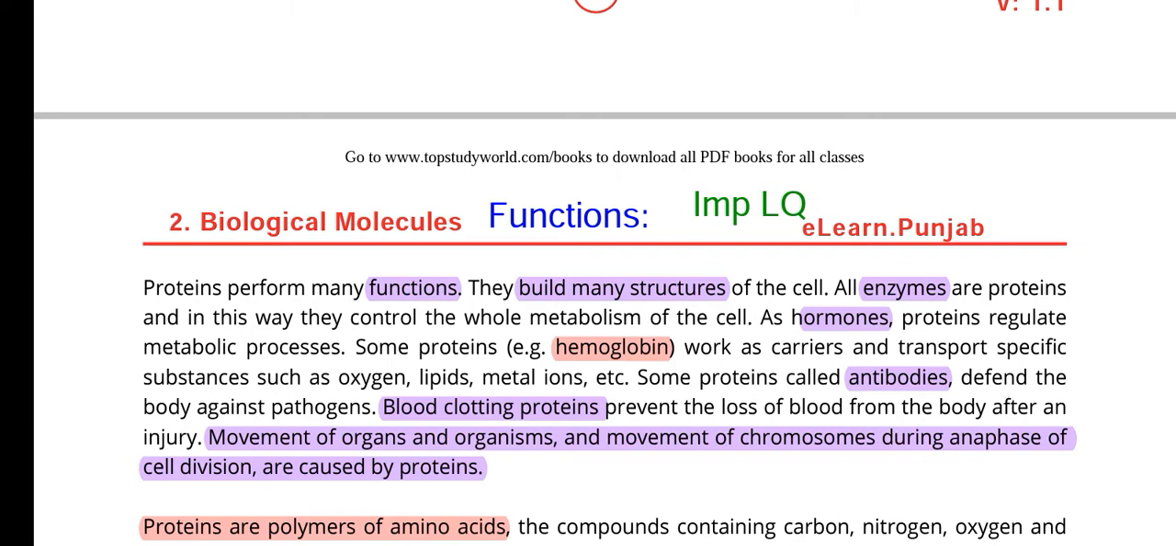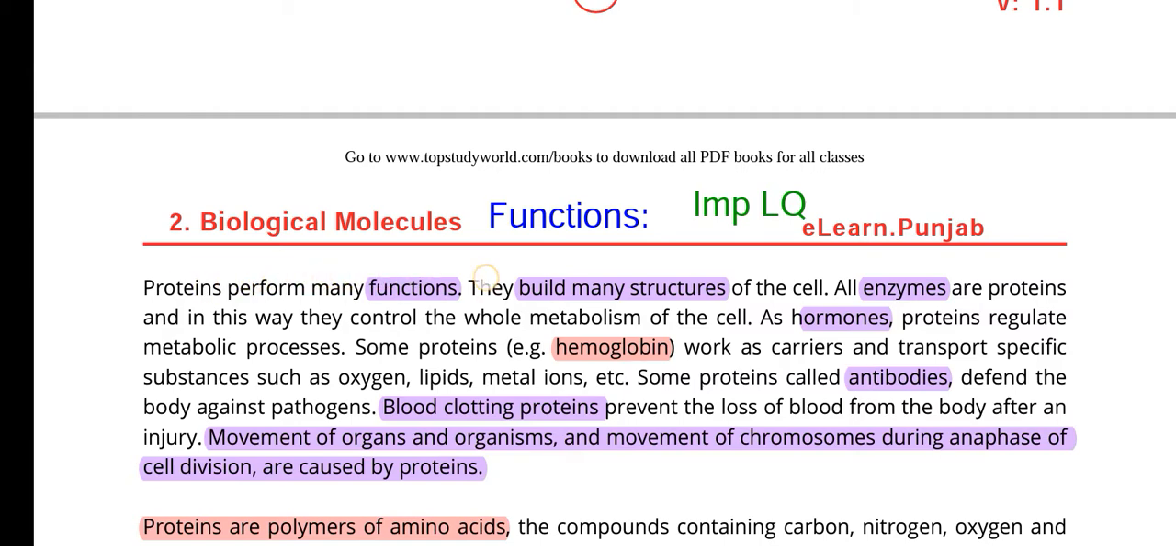And the last function is the movement of organs and organisms, and movement of chromosomes during anaphase. As you see in cell division, the phases are first prophase, metaphase, anaphase and telophase. So in anaphase, chromosomes separate apart, and this movement is accompanied by proteins. So let's start with the reading.